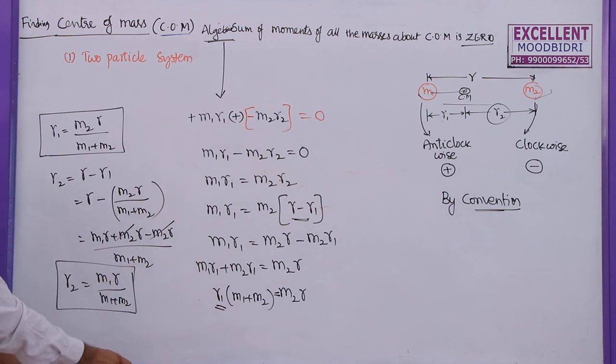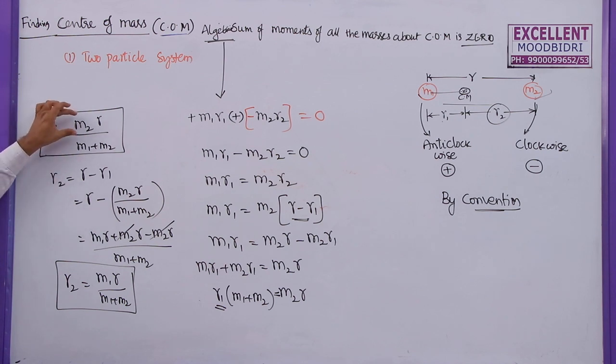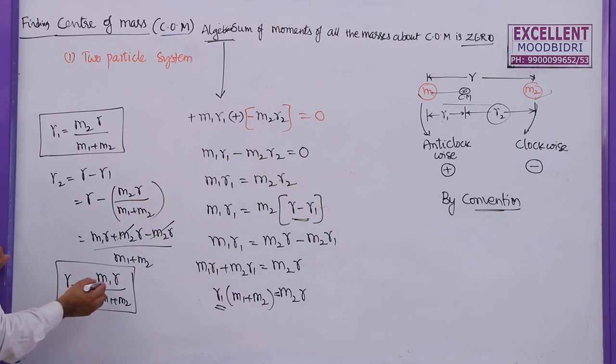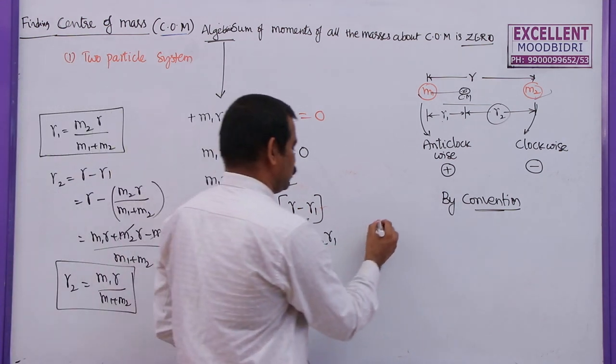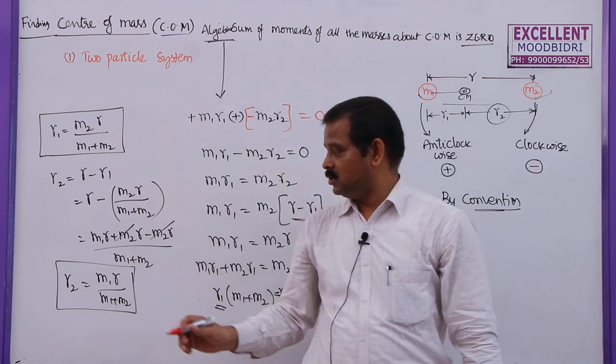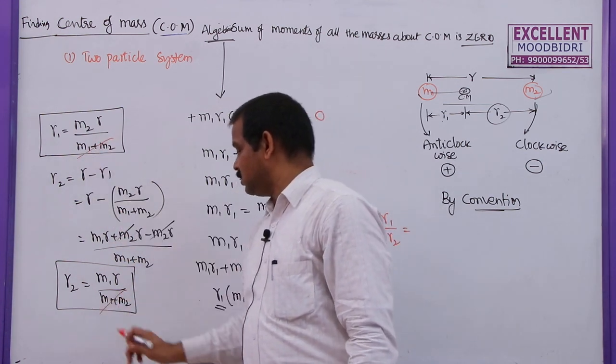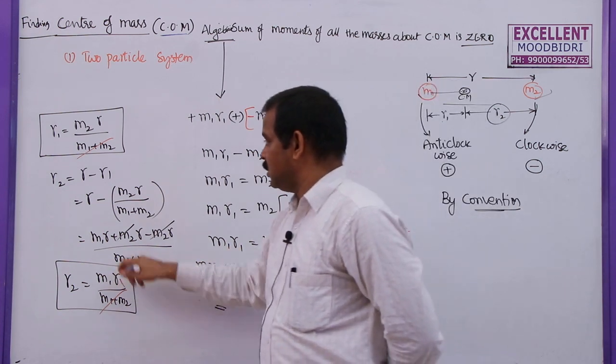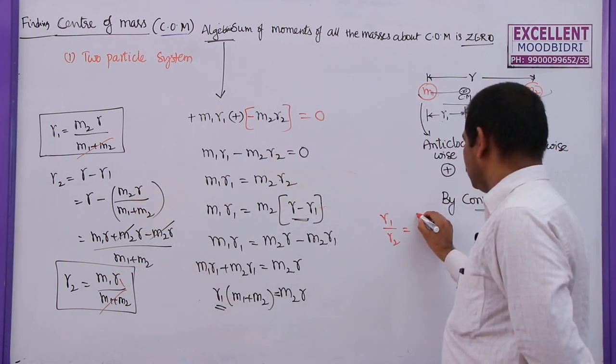Now, you can observe these two values. R1 is equal to the mass of the second particle into the distance between two particles by the sum of the two masses. Similarly, R2 is equal to the mass of the first particle into the distance between the two particles by the sum of the masses. Now, if you write R1 by R2, the denominator will be same, so you can cancel this, and the remaining terms R and R also get cancelled. So R1 by R2 is given by M2 by M1.